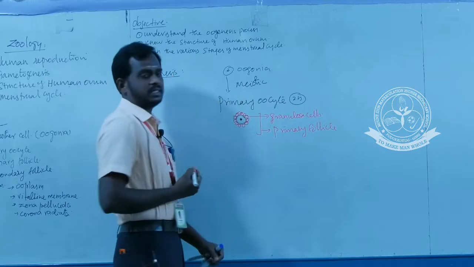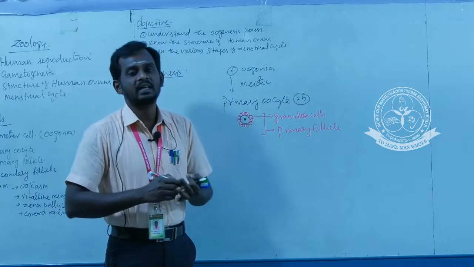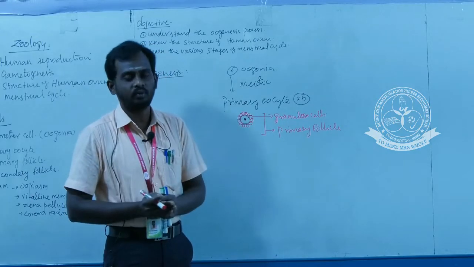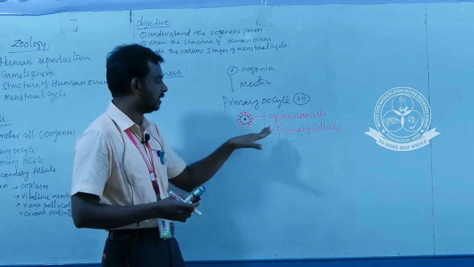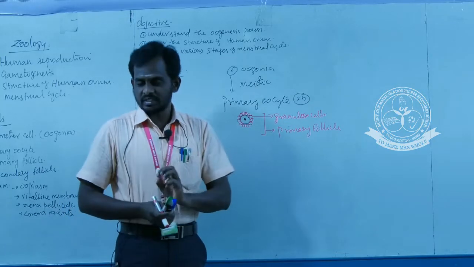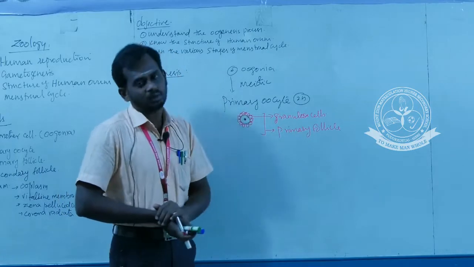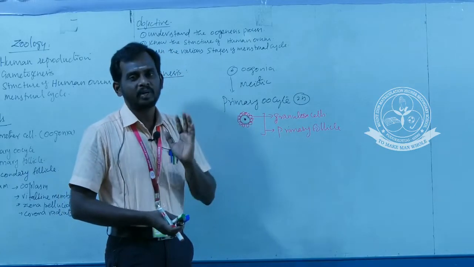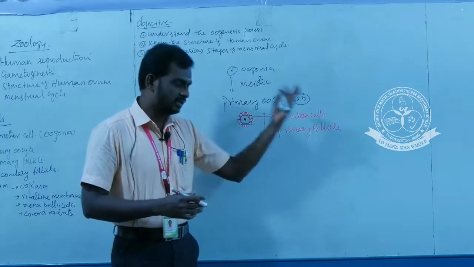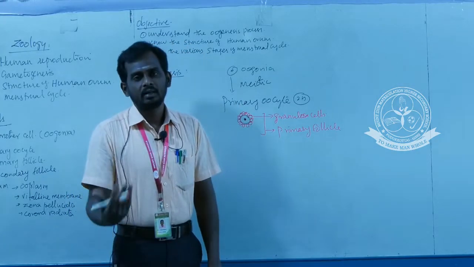So during the menstrual cycle, the primary follicle is going to develop and mature into an egg or a human ova. Can you understand the process? What is the difference between primary oocyte and primary follicle? If the primary oocyte is surrounded by a layer of granulosa cells, it is called a primary follicle.